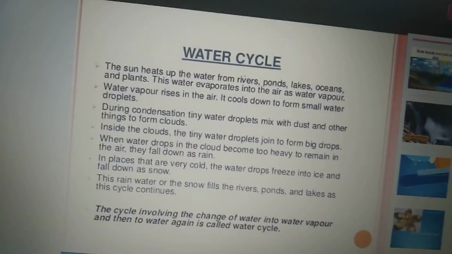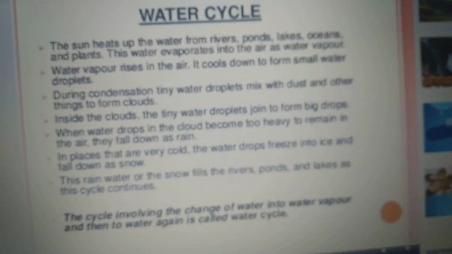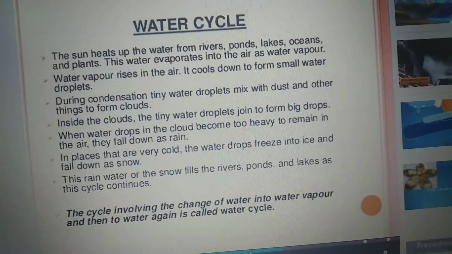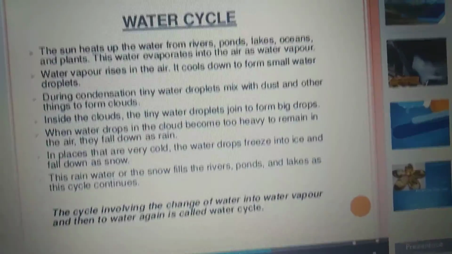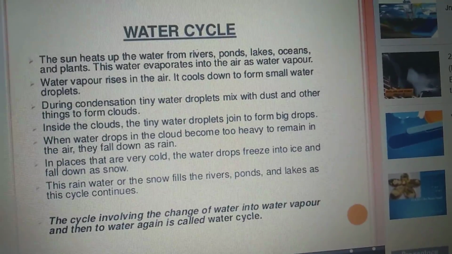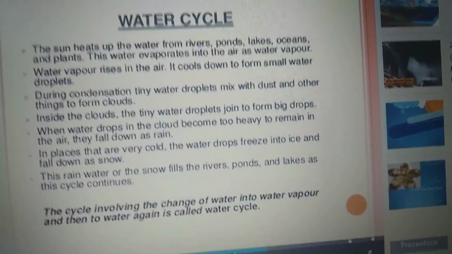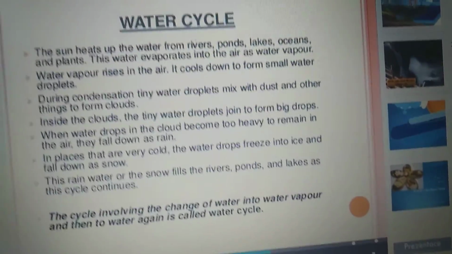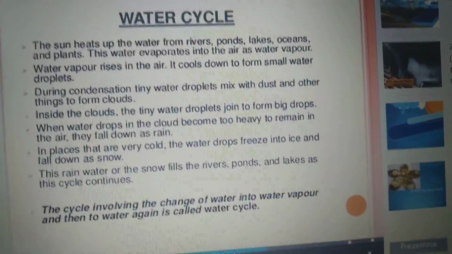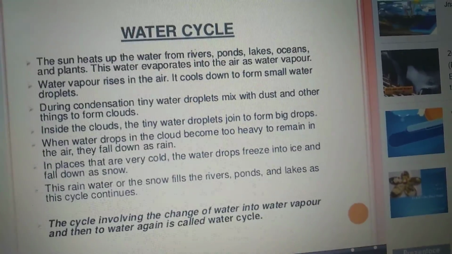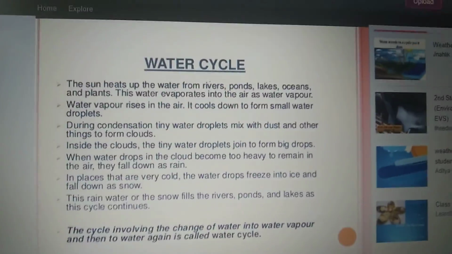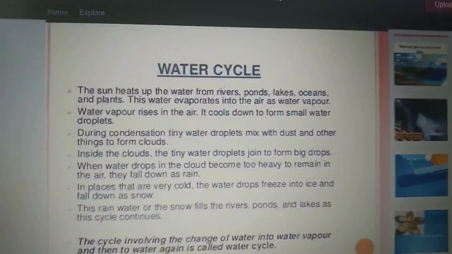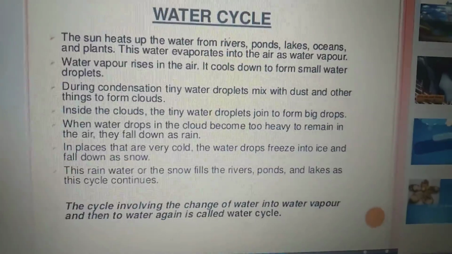Next, coming to the next one, water cycle. Have you heard about the water cycle? Yes, very important. It is like a story. The sun heats up the water from rivers, ponds, lakes, oceans, and plants, isn't it? See, in summer season, if you go to your native place, where your grandmother or grandfather lives in a village with a small river, you can't see much water in the river compared to winter, isn't it? That means the sun heats up the water from rivers, ponds, lakes, oceans, and plants also.